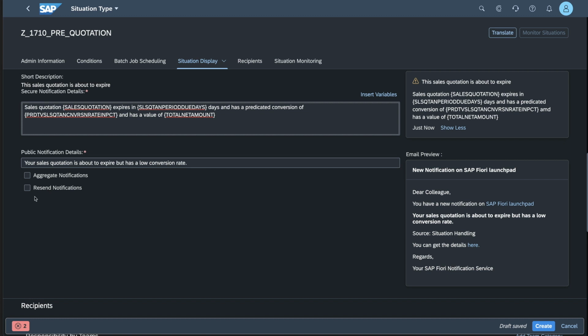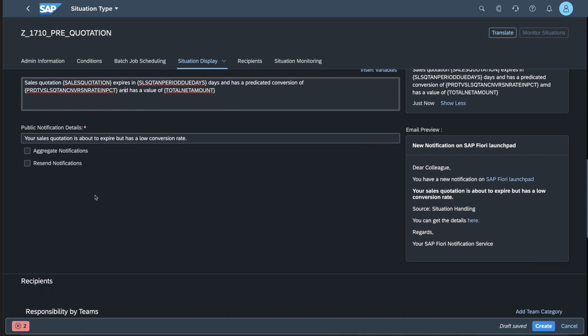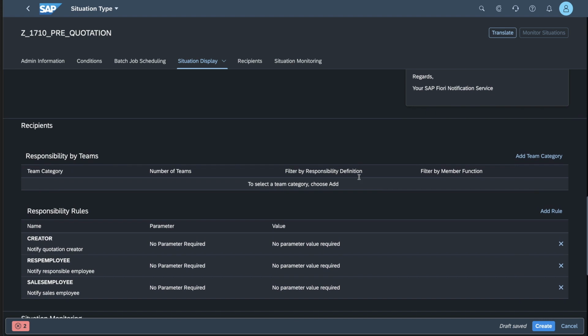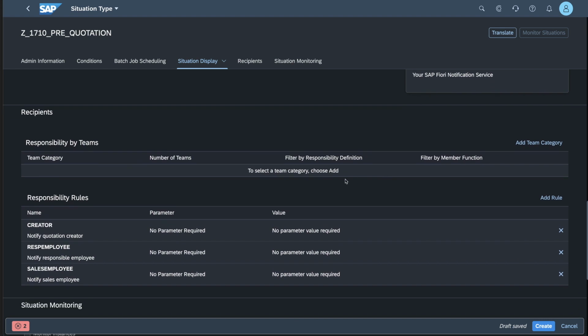Again, this could be overwhelming to a user and might lead to them not really responding to those notifications if they are being overwhelmed by that information. Again, a choice that you have to make. The next thing that you'll need to define is who the recipient is. So this will depend on how you're organized.